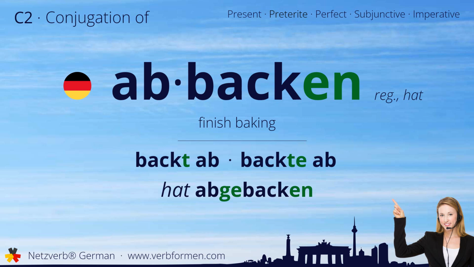Today we're going to learn how to conjugate the German verb abbacken. Watch and listen to the forms carefully. Let's start with the stem forms. Backt ab, backte ab, hat abgebacken.